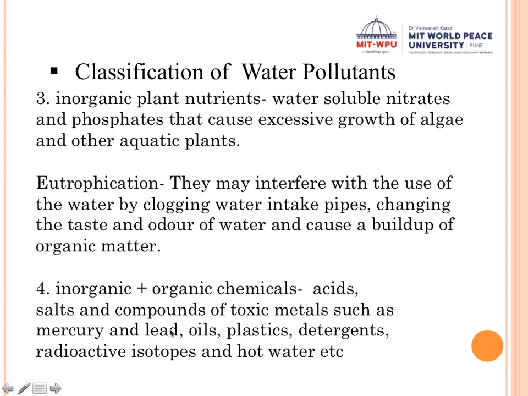So then you also have certain oils. Remember, oil is also a great pollutant of water. We are going to be looking at one case study where we look at oil as a major pollutant. And then plastics, obviously. You have a lot of plastic pieces inside the water, and sometimes there can be detergents. Then also remember, there can be radioactive isotopes. Clear? From a nuclear power plant there can be release of wastewater, and that can contain a radioactive isotope. But due precaution is always taken. It is not the case that there is no precaution taken. Clear? So that might be the case.